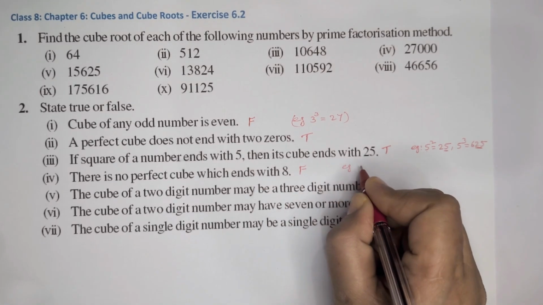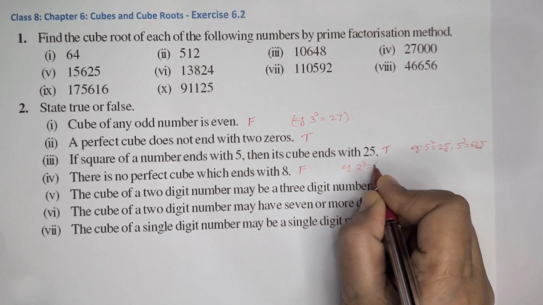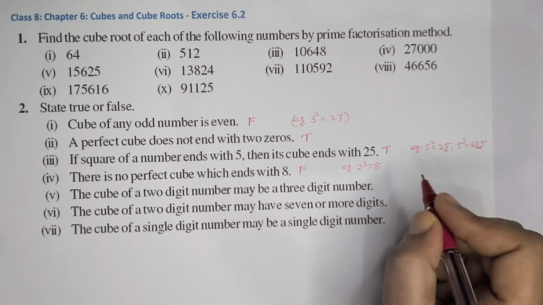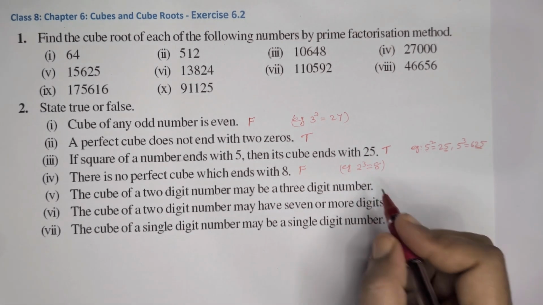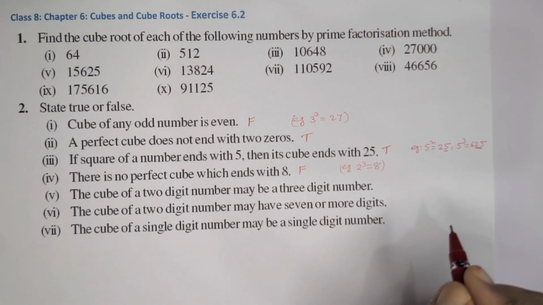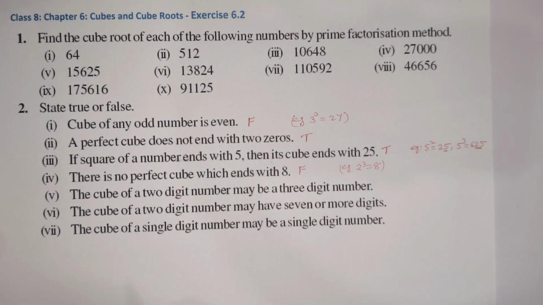We know that 2 cube is equal to 8. 2 into 2, 4. 4 into 2, 8. So it ends with 8. Or 12 cube, same way, that also ends with 8.